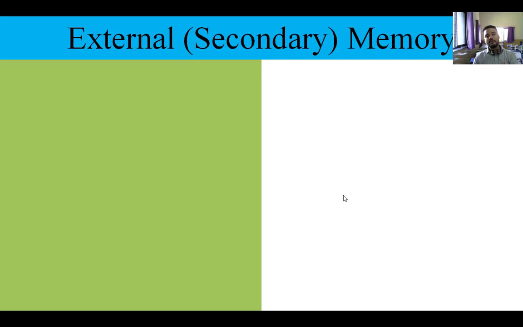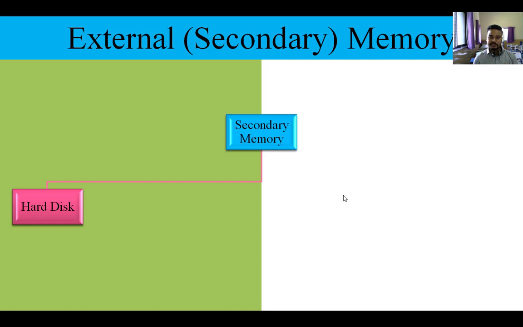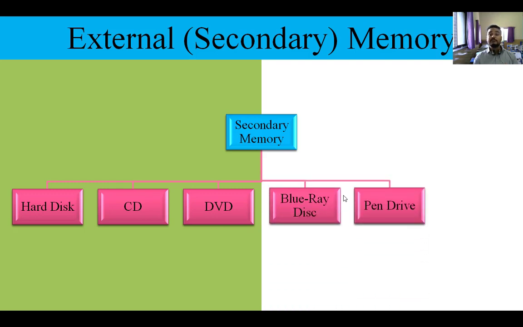Now we are going to learn about secondary memory. Secondary memory means the memory which is external, attached externally, and not present inside the cabinet or inside the CPU. We can attach it externally. So which are the parts of external memory? The first one is hard disk, second is CD, third is DVD, fourth is Blu-ray disc, fifth is pen drive, and sixth is memory card. So many external devices are there. Now we will go through them one by one.